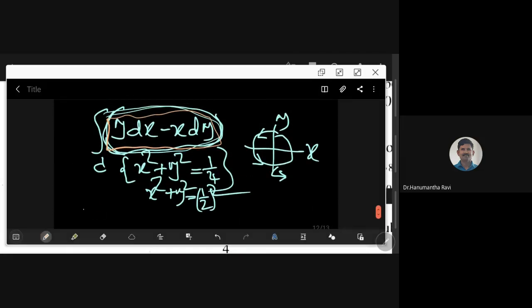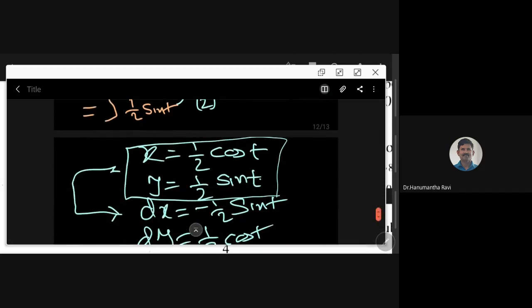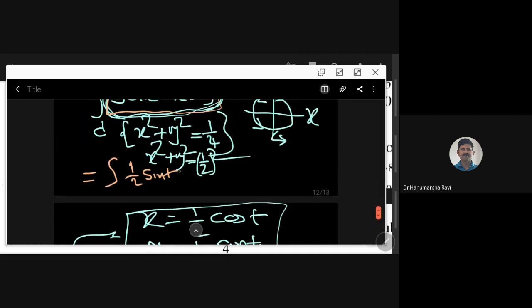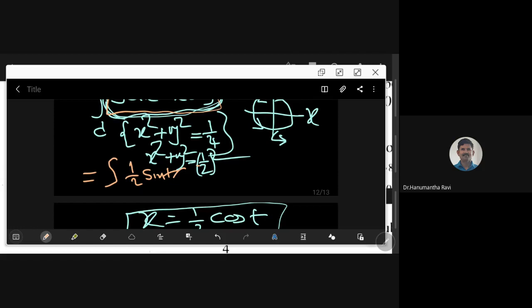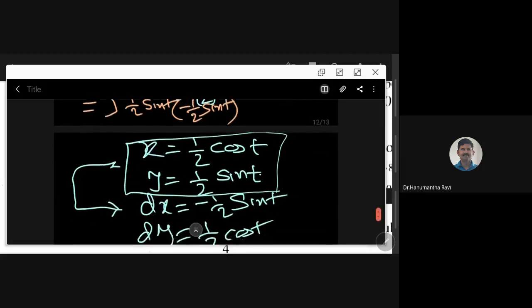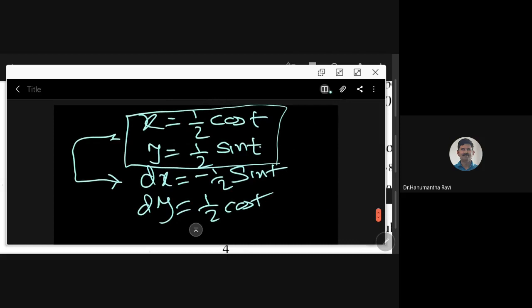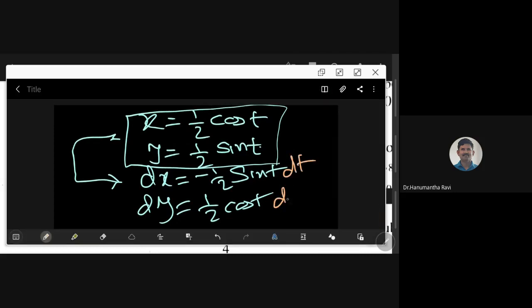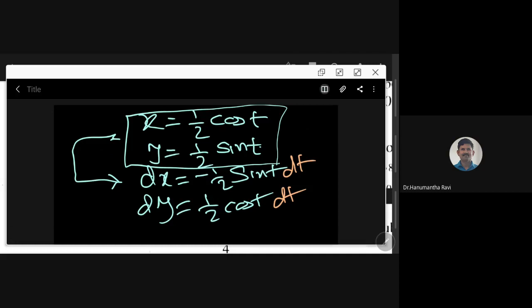I will straight away write here. This is equal to y, which is half sin t, into dx. Just now I told you dx is minus half sin t, right? So, minus half sin t dt. I am talking about the strategy here, how quickly one can solve it. Here I forgot to write dt. I have to write it, because we have done it with respect to t only.